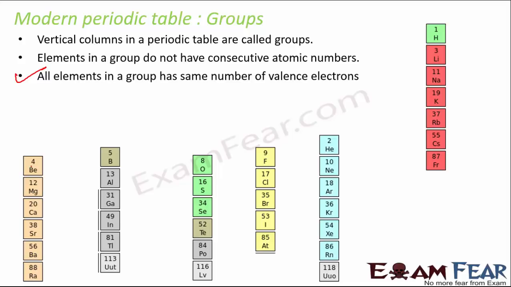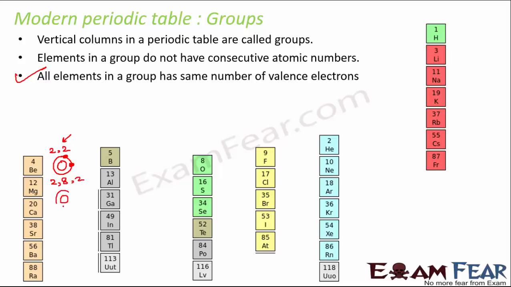For example, if you compare this, beryllium has atomic number 4. If you write its electronic configuration, it would be 2, 2. That means 2 electrons in the inner shell and 2 electrons in the outer shell, so 2 valence electrons. Now if you write the electronic configuration of magnesium, it would be 2, 8, 2.